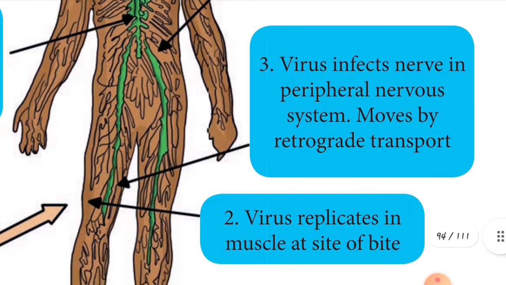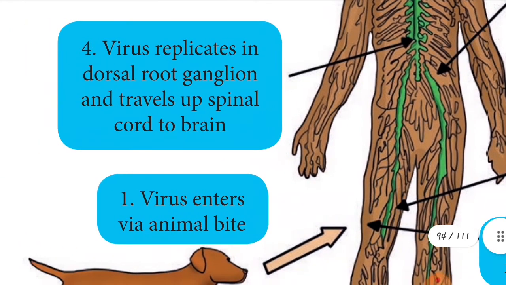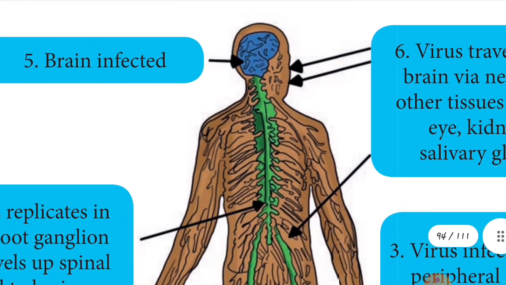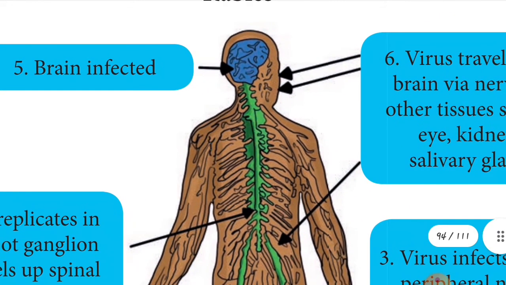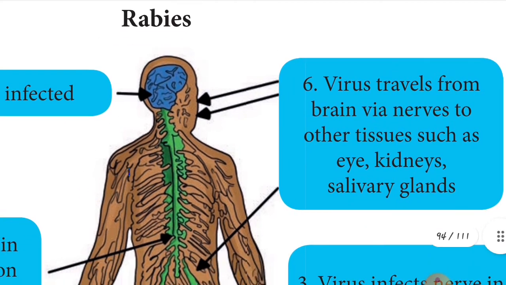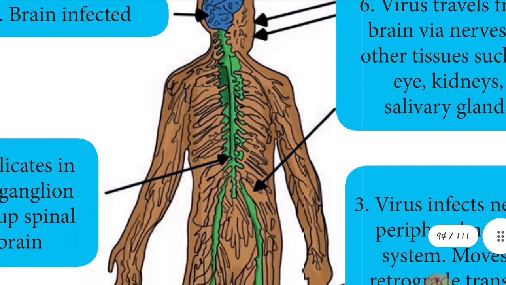Do you know the peripheral nervous system, children? That is part of the main nervous system in our human body. The virus moves by retrograde transport. See the fourth point: the virus replicates in the dorsal root ganglion and travels up the spinal cord to the brain. See the fifth point: the brain is infected. And the sixth point: the virus travels from the brain via nerves to other tissues such as eyes, kidneys, and salivary glands. So these are all the main features of rabies, children.